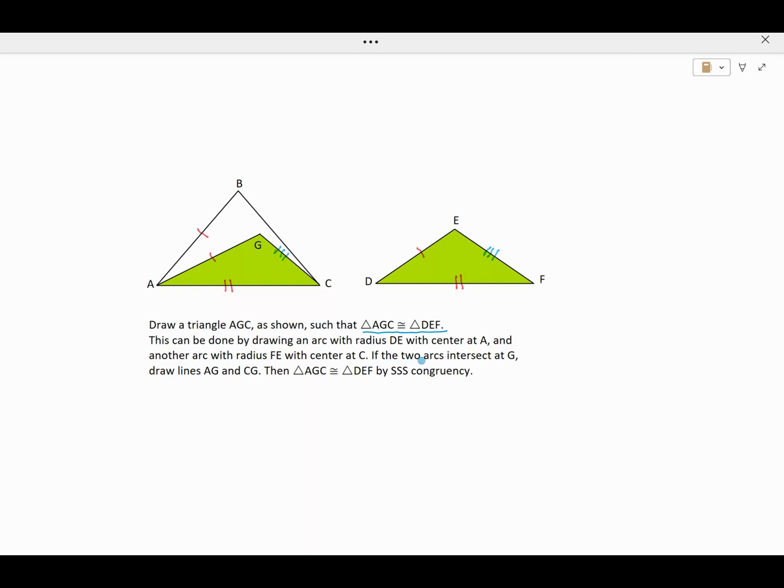If the two arcs intersect at point G, then draw lines AG and CG.